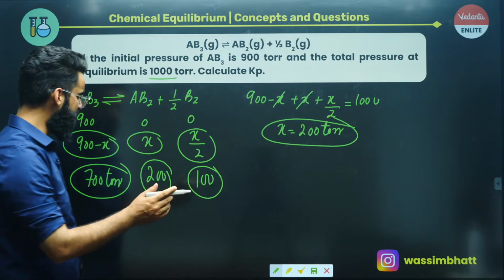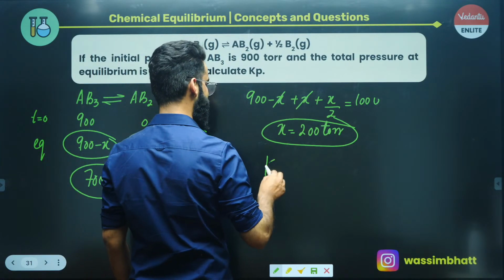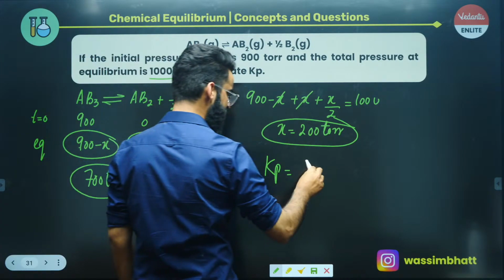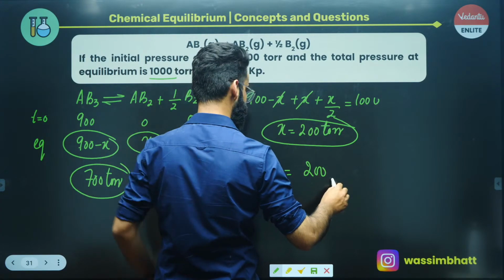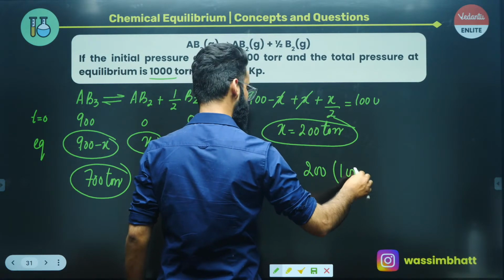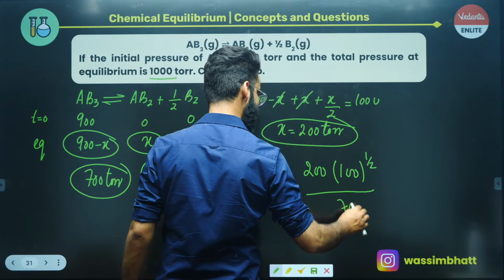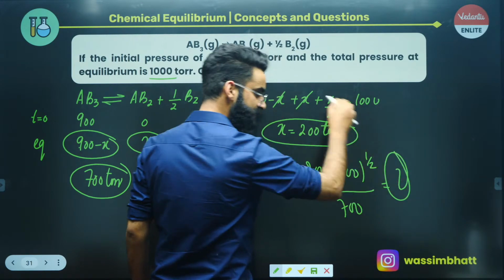So if you have the partial pressures of each reactant and product, you can easily write the expression for Kp. The Kp expression is the partial pressure of AB2 at equilibrium, that's 200, raised to its stoichiometric coefficient, that's 1, multiplied by the partial pressure of B2, that's 100, raised to stoichiometric coefficient 1 by 2, and the partial pressure of AB3, that's 700 at equilibrium. Solve it, get the answer, that's Kp, right?